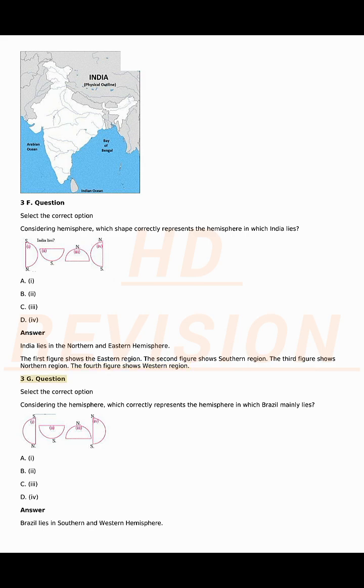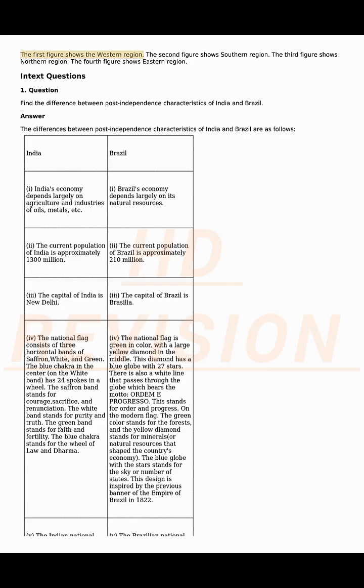3g question. Select the correct option. Considering the hemisphere, which correctly represents the hemisphere in which Brazil mainly lies? A. I. B. II. C. III. D. IV. Answer. Brazil lies in southern and western hemisphere. The first figure shows the western region. The second figure shows southern region. The third figure shows northern region. The fourth figure shows eastern region.